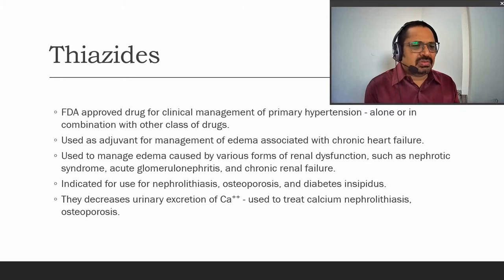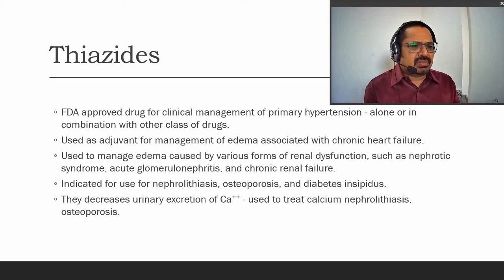It can be used as an adjuvant therapy in the management of edema associated with chronic heart failure, and in that condition it is used as an adjuvant therapy. So it is one of the mild kinds of agents. Thiazide agents are mild agents. They are used in edema caused by various forms of renal dysfunction such as nephrotic syndrome, acute glomerulonephritis, or chronic renal failure, and in those conditions thiazides are also used.